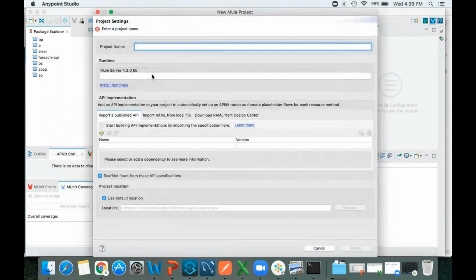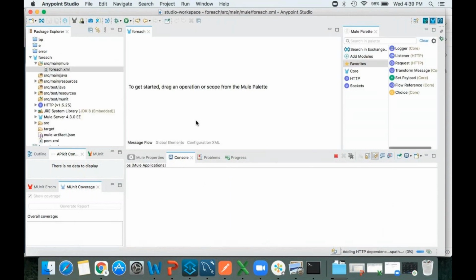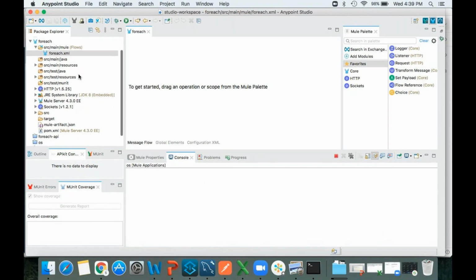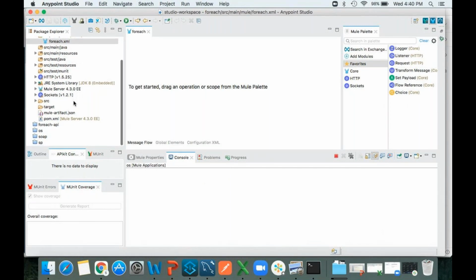Here you can provide the project name. Project name is for each. Let me click on finish. It will create the workspace and project. In the package explorer we can see all the folders, required jars, everything.